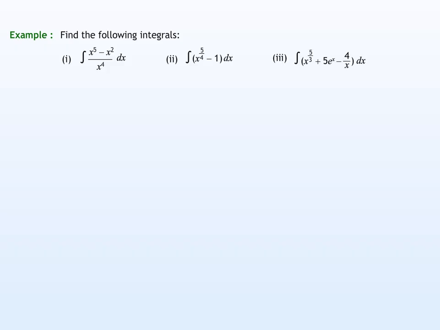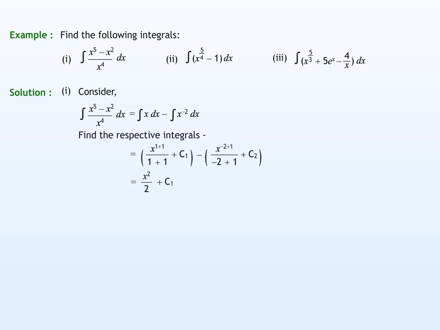Find the given integrals. Let us consider the first integral, which is equal to the integral of x dx minus the integral of x to the power of minus 2 dx. Now we find the respective integrals as shown. Thus we get the required integral equals x squared over 2 minus 1 over x plus c.